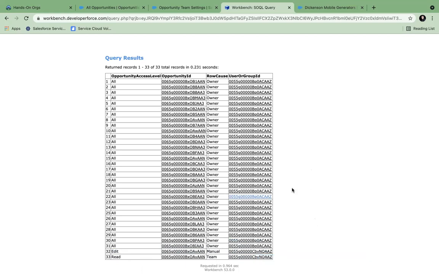The team and manual sharing are the sharing that is done by the owner of the record. The owner can add a person in the team, or he can add it manually to that record. Team will be only available for account, opportunity, and case. You cannot use team in any other objects. So if you are using any other objects, then manual sharing will be the option for you. Usually where there is a team, you don't use manual sharing. Where you use manual sharing, you don't use teams. That is the way it is.